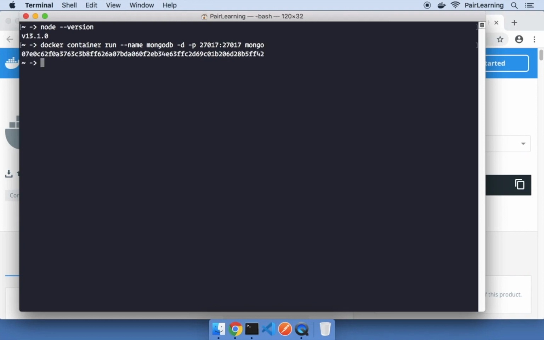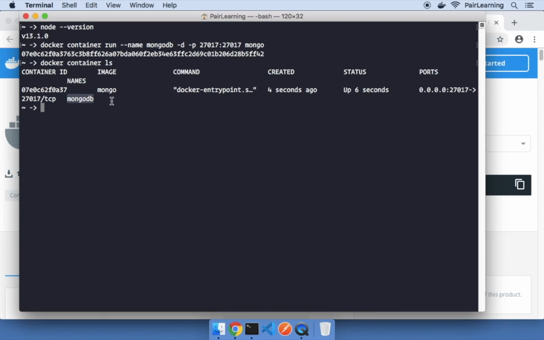That's it. Now we can use the docker container ls command to see what all containers are running. As we can see here, our mongodb container is up and running and we can access this at the exposed port.